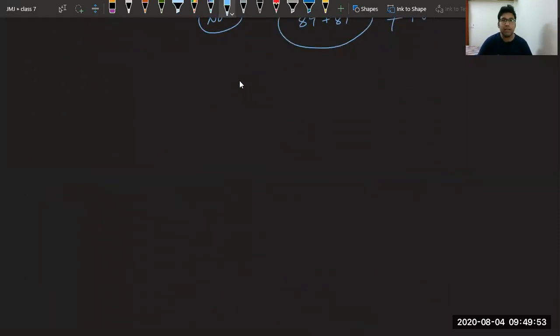Third one is adjacent angles. Today we are just doing the definitions. Tomorrow onwards we'll start the questions. Still, today I have given you homework, first 5 questions. Try to solve them on your own. Adjacent angles. Adjacent, the name only suggests, means they are like in neighborhood. Let me tell you what is an adjacent angle.